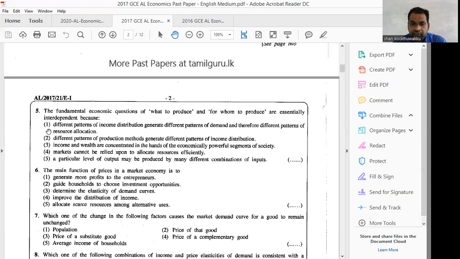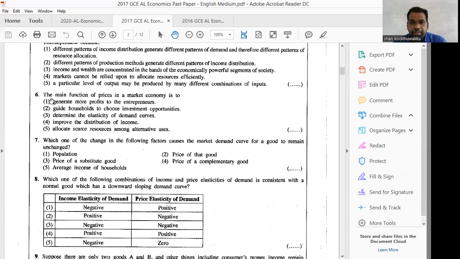First answer is correct. Question number 6, the main function of prices in a market economy is to allocate scarce resources among alternative users. That is the correct answer. Price gives signals to allocate resources among alternative users.